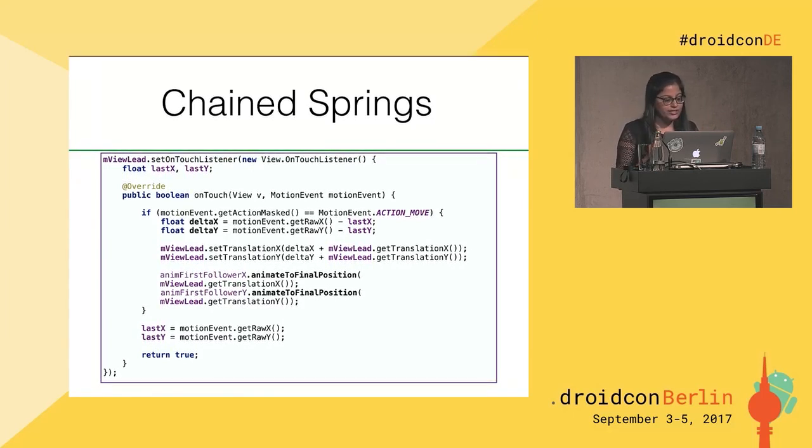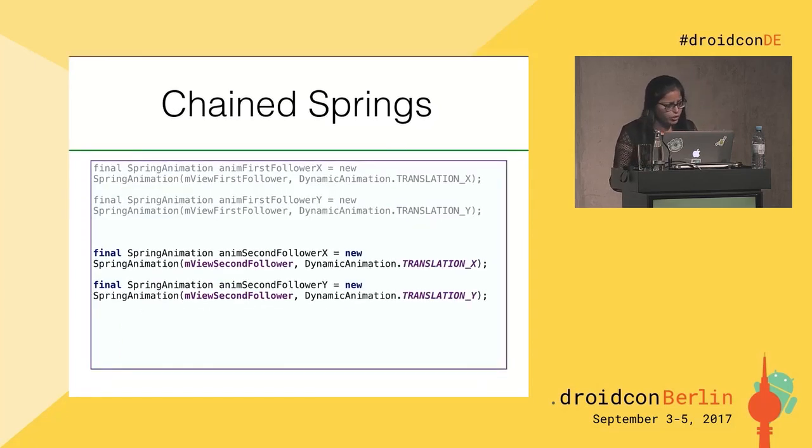So if there is an already existing animation running, we just need to call this function and provide the value. So what I'm doing is getting the translation X value from the lead. I'm then setting it on the first follower, the same for the X and for the Y value, and just updating the last X and last Y for the motion events.